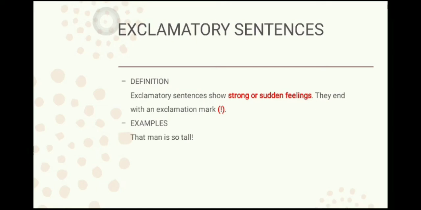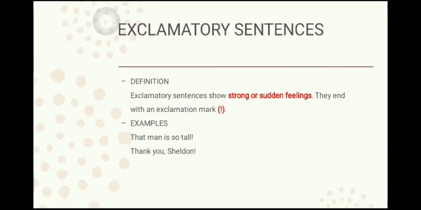Some examples are: That man is so tall! See, this is not just a simple statement or a simple information or your opinion. It is a sentence which is showing your sudden feeling. What kind of feeling? That you are surprised to see what a tall man he is. So, it is an exclamatory sentence.